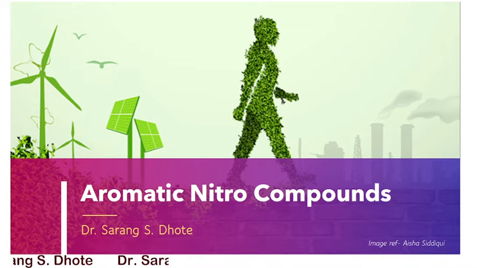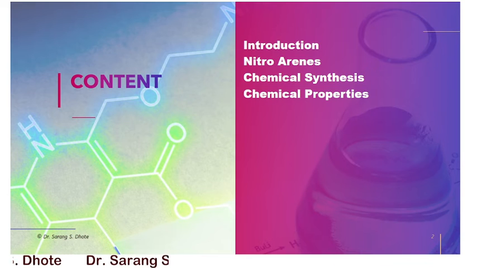So in this chapter we are going to discuss the introduction of aromatic nitro compounds with examples. Then we are going to discuss what nitroarenes are. Then we will discuss the chemical synthesis, how they can be prepared in the lab as well as in industries. Next we will also discuss the chemical properties of nitroarenes.